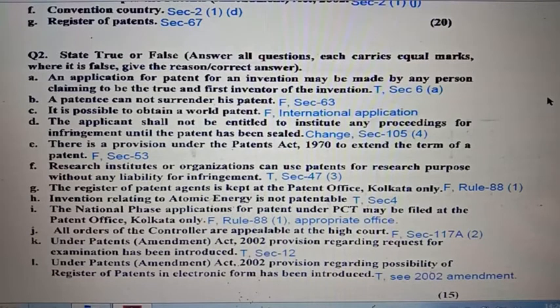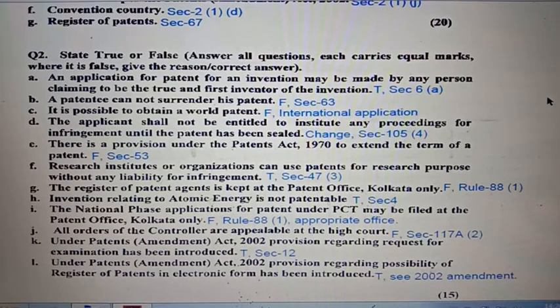Question number 2E, there is a provision under the Patent Act 1970 to extend the term of a patent. Statement is false. Section 53, term of patent is 20 years. Question number 2F, a research institute or organization can use patents for research purpose without any liabilities for infringement. Statement is true. Kindly see section 47, clause 3.